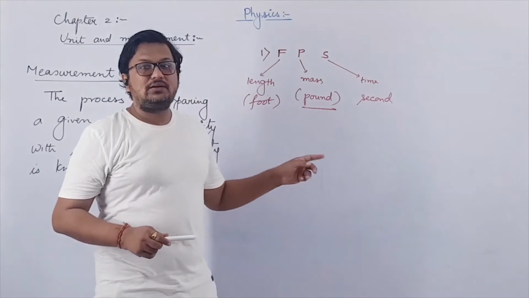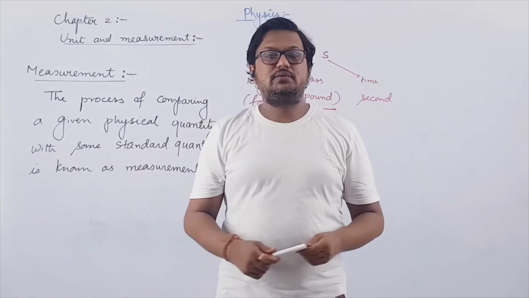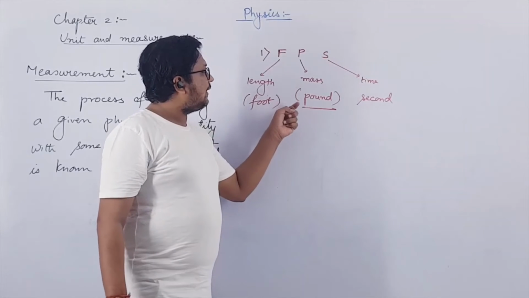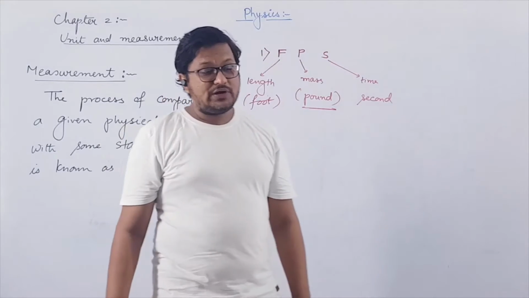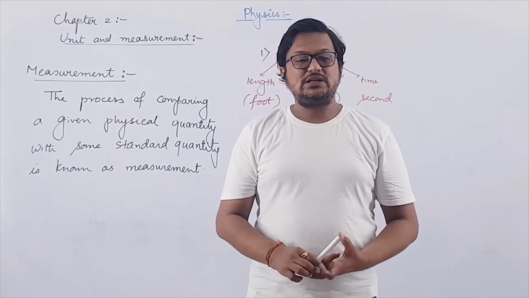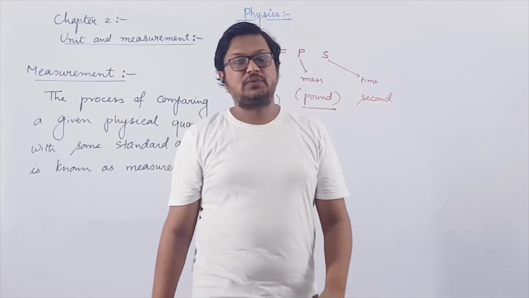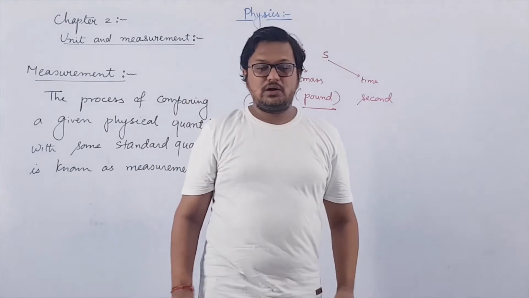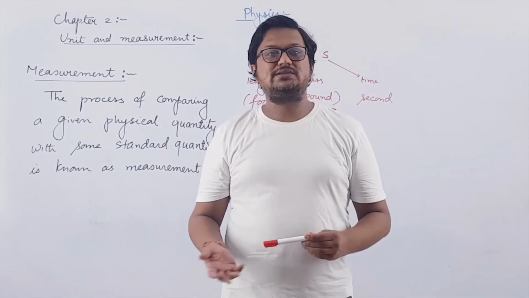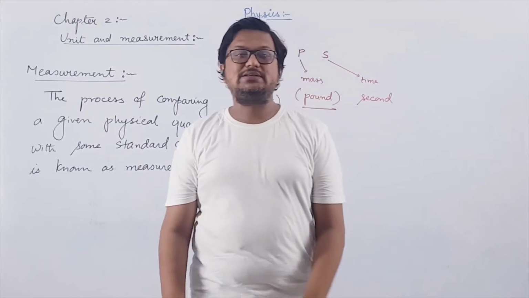Foot is the measurement for length. We still use the foot measurement, right? 10 foot, 20 foot. Mass is measured in terms of pound. We are still using pound for measuring mass, especially for newborn babies, whose mass is always measured in pounds. Apart from that, if you are watching WWE, the weight of the wrestlers is given in pounds, right? So pound is still in use for measuring mass.